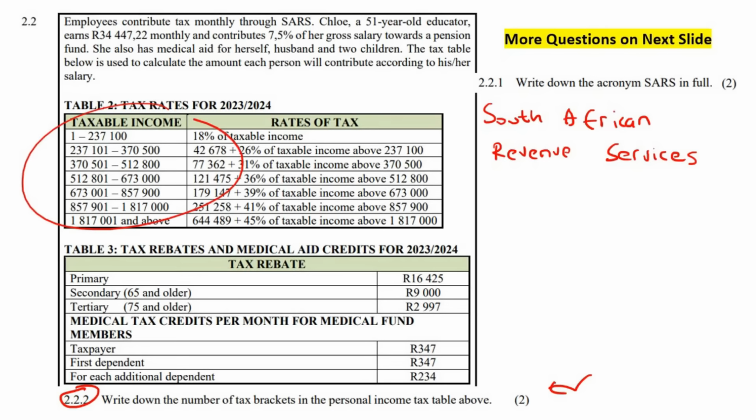Okay, well, here's your tax table. Now we've got different tax brackets. 1, 2, 3, 4, 5, 6, 7. So there are 7 different tax brackets.